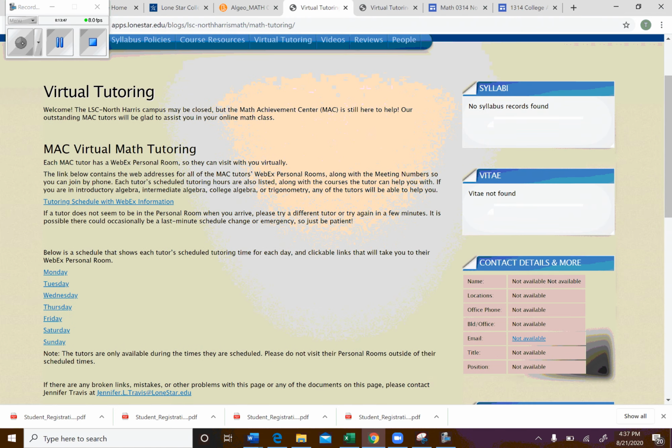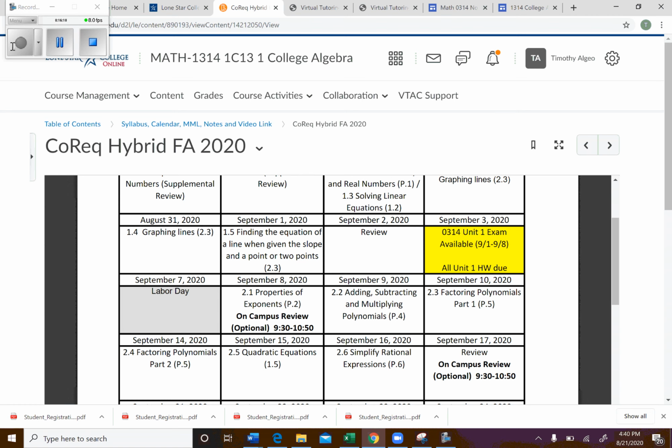Reviewing would basically be going through your homework. Since the exam's open notes, reviews won't be supplied. So instead, to prepare for an exam, I'm going to ask you to go back through your homework and just make sure you know how to do them properly. Take notes. So open notes, okay? So our first exam is going to be September 3rd. I'm going to make that exam available from September 1st all the way to September 8th. So that's a week and a day. So you have a full week and a day to take it.